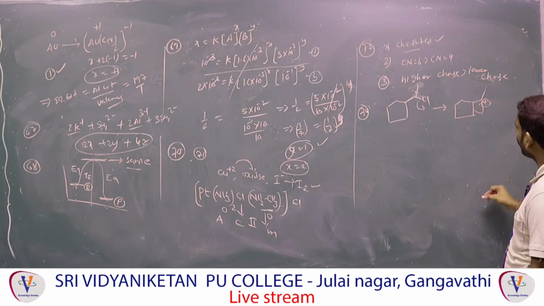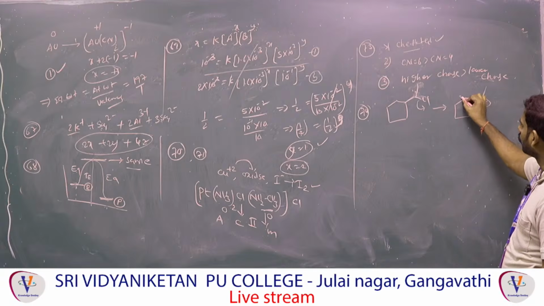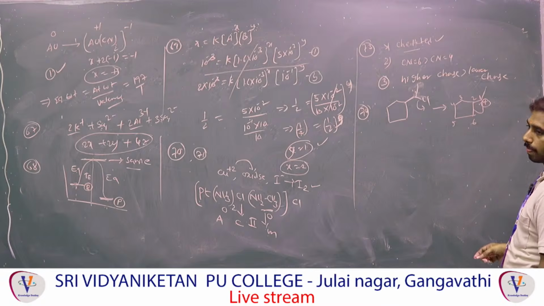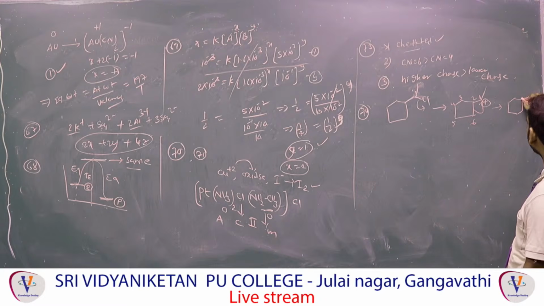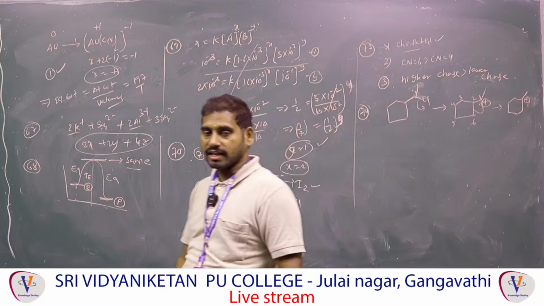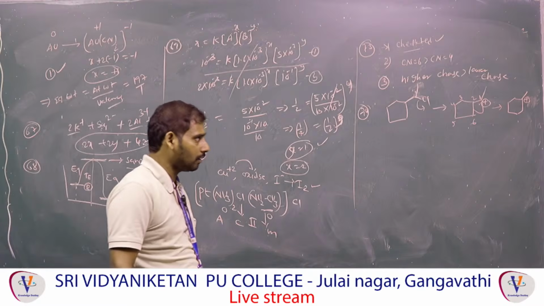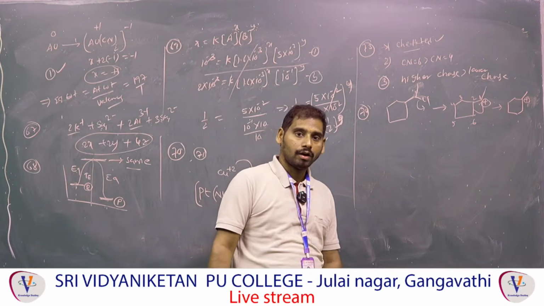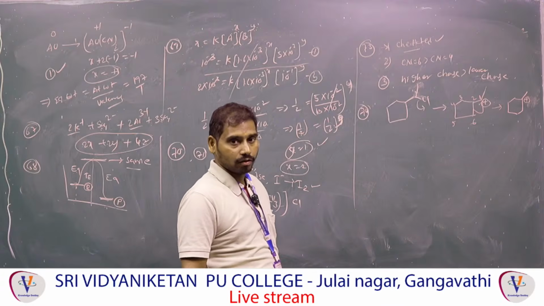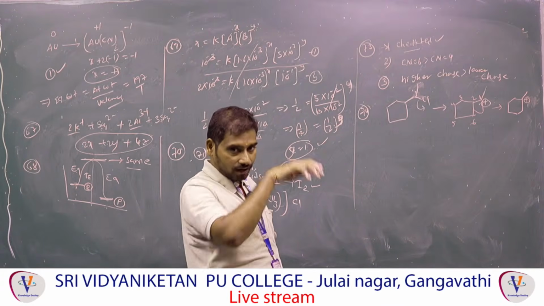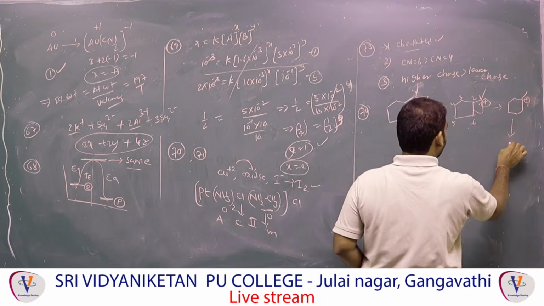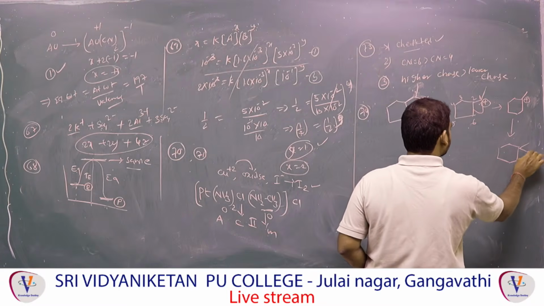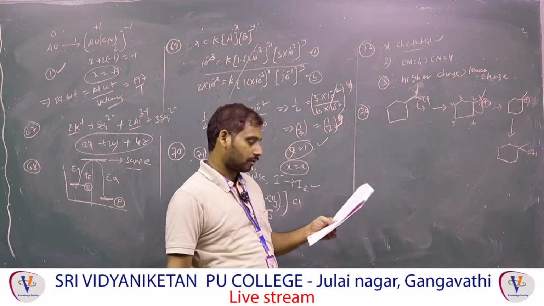This carbon will be attached to here. That means the numbering is 1, 2, 3, 4, 5, 6, a 6-carbon ring, with one extra carbon outside. This is the positive charge. Now the 5-membered ring is expanded to a 6-membered ring. That is called ring expansion, that is called rearrangement. Because the 5-membered ring is less stable compared to the 6-membered ring, then next you are going to add OH. So the answer is the fourth option.